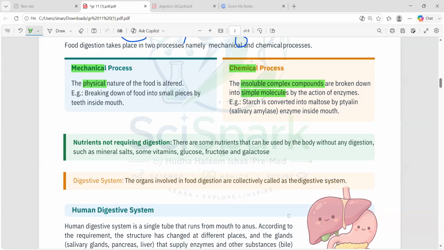So if it cannot be broken down further, we cannot digest it. Like we don't require a process to digest that. It can be normally, automatically absorbed. So there are certain nutrients that don't require digestion.